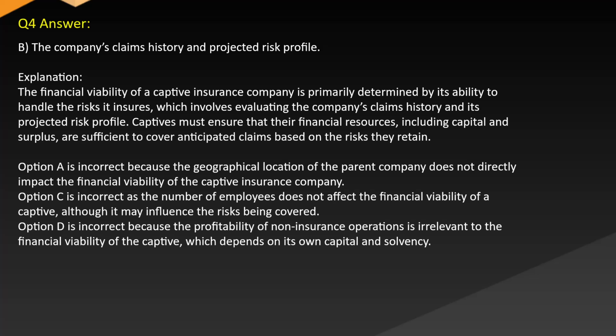Explanation: the financial viability of a captive insurance company is primarily determined by its ability to handle the risks it insures, which involves evaluating the company's claims history and its projected risk profile. Captives must ensure that their financial resources, including capital and surplus, are sufficient to cover anticipated claims based on the risks they retain. Option A is incorrect because the geographical location of the parent company does not directly impact the financial viability of the captive insurance company.